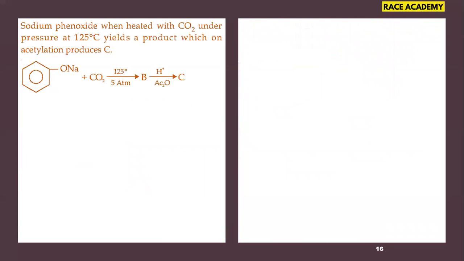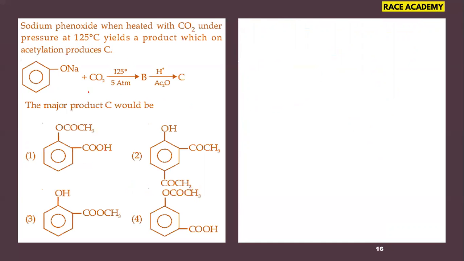Next question. Sodium phenoxide when heated with CO2 under pressure at 125 degrees Celsius yields a product which on acetylation produces C. Definitely it looks like the Kolbe reaction, and different kinds of options are given here. When we pass carbon dioxide gas into this sodium phenoxide, definitely we will get this carboxylic compound, that means ortho-hydroxybenzoic acid, which is salicylic acid, and that is further subjected to acetylation, where OH will become OCOCH3.